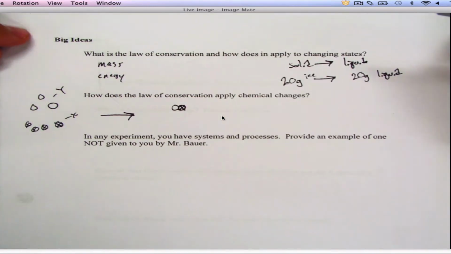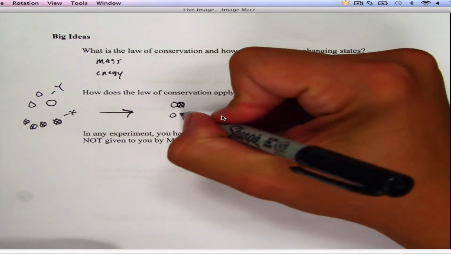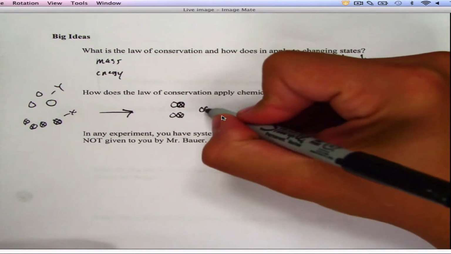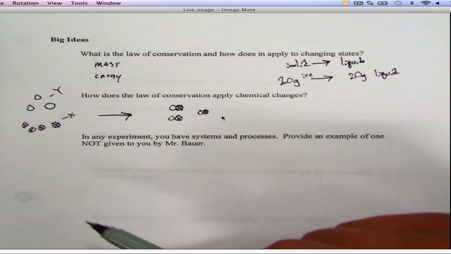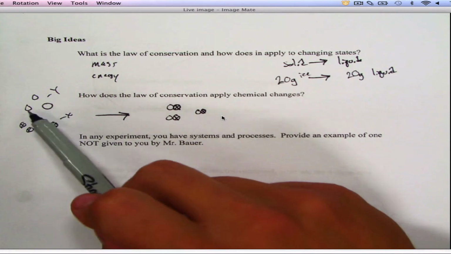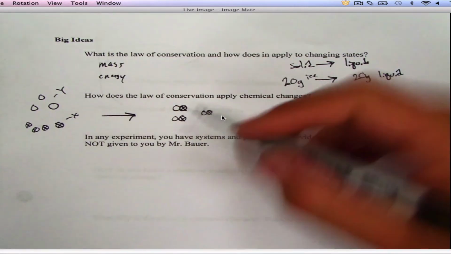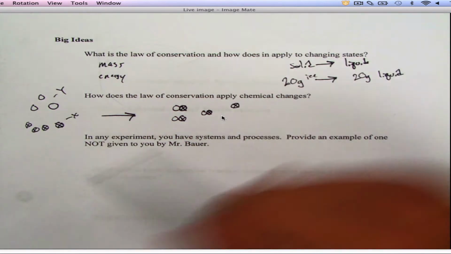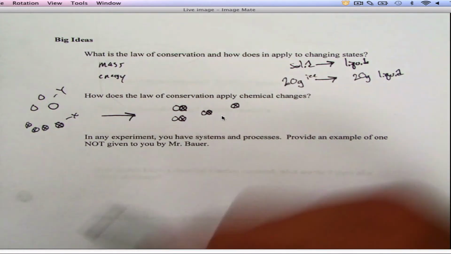There's that. Okay. There's a molecule, new properties, everything like that. All right. Let's say, and then we had made another one. All right. And then let's say we made another one. Here's the trick, though. You can't make any more. Why? Because I only started with 3 molecules of Y, and they only combine in a 1-to-1 ratio. That means I have an extra X floating around, not reacting with anything. Mass is conserved. The amount of atoms are conserved. The energy is conserved. Everything is conserved.